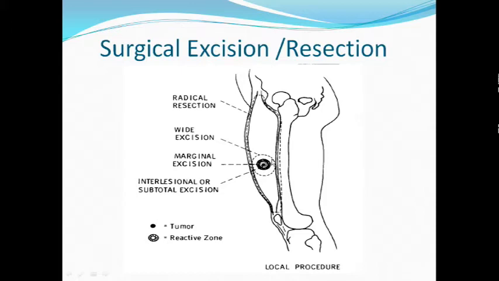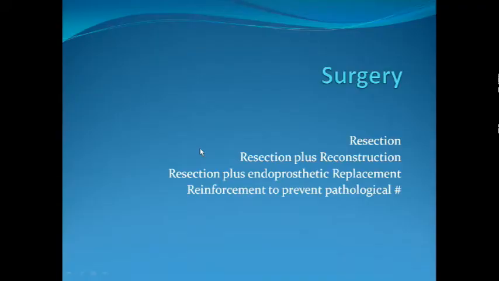Wide excision takes a cuff of normal tissue. In radical excision we remove the whole compartment, and in case of bone tumor, the whole bone may need to be taken out. A radical amputation may even be necessary if we want to do a radical dissection of a bone tumor. But usually in benign bone tumors, intralesional and wide excision are the two types of surgeries employed.